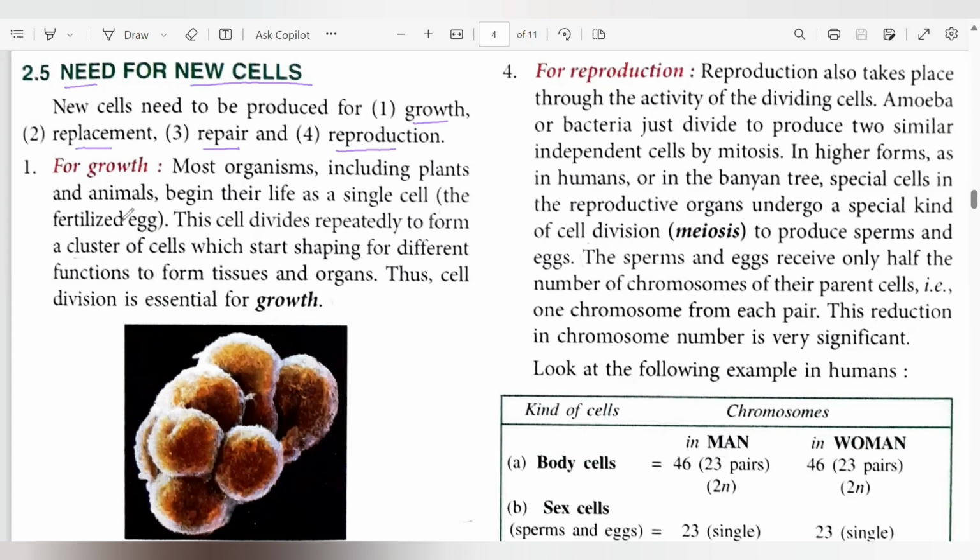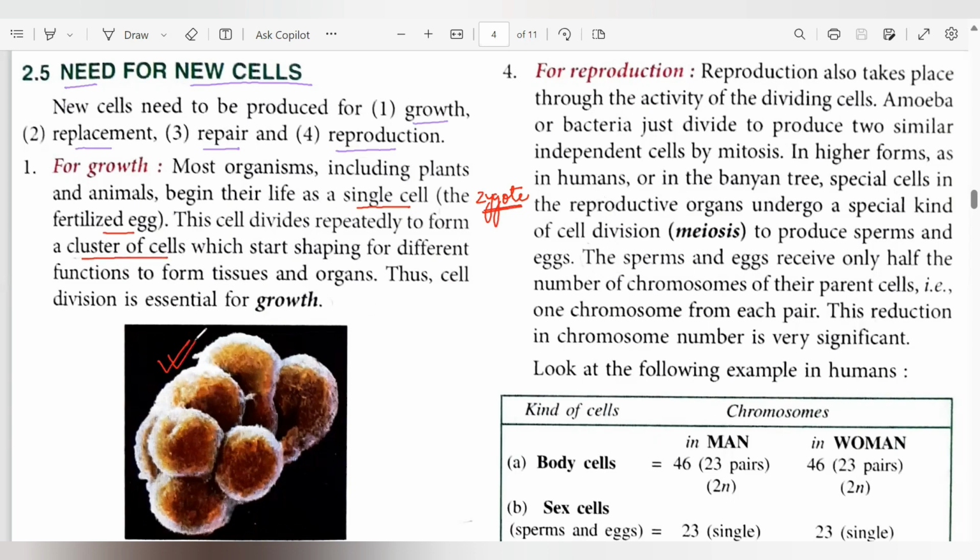Let's start with growth. So most of the organisms, plants, animals, human beings, we all begin our life from a single cell. That is a fertilized egg, basically a zygote. Okay, whenever a father's germ cell, that is sperm, and the mother's germ cell, that is ovum, fuse together, it forms a single cell that is called zygote. And we all start our life from a zygote. Now, this cell keeps on dividing repeatedly. And ultimately, it forms a cluster of cells.